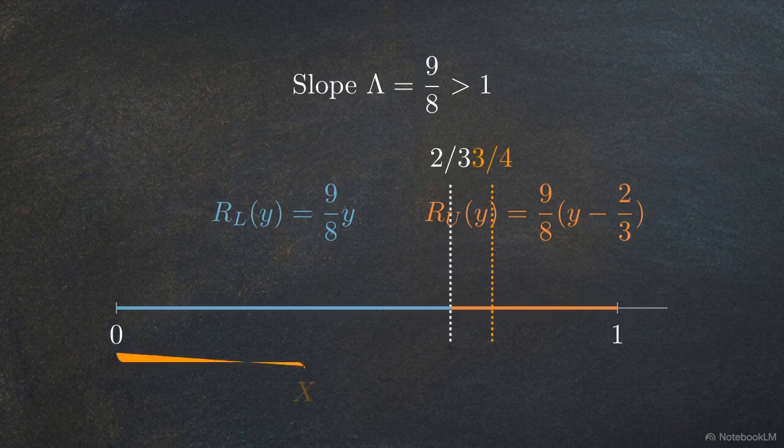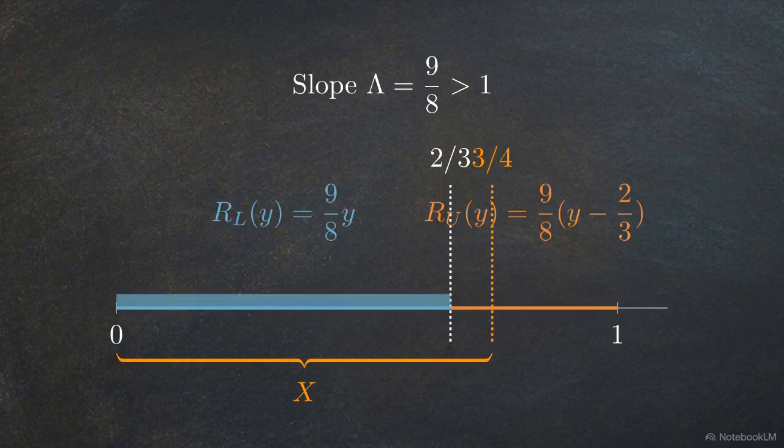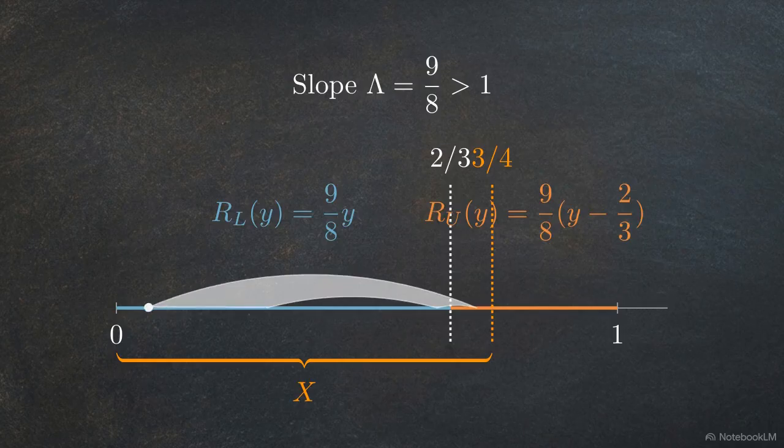To control this expansion, we define a forward invariant core. We denote this set as X, representing the precise subinterval from 0 to 3/4. We prove this invariance by evaluating how the map acts on the set. Applying the map R on the core X outputs exactly back onto X. Trajectories jump rapidly across the 2/3 line, but are mathematically forbidden from escaping past 3/4.